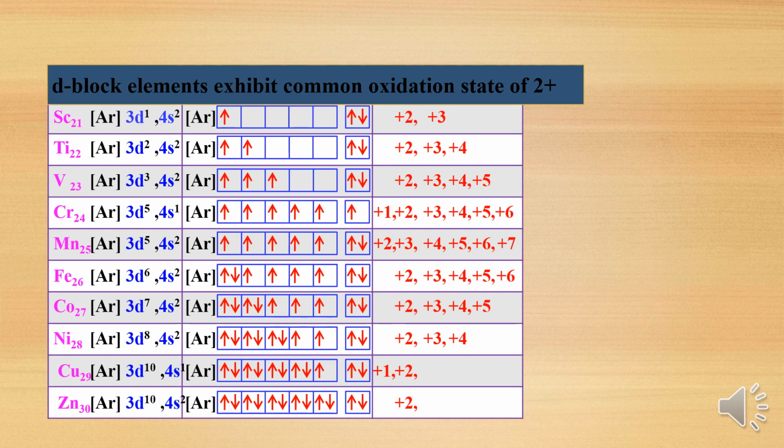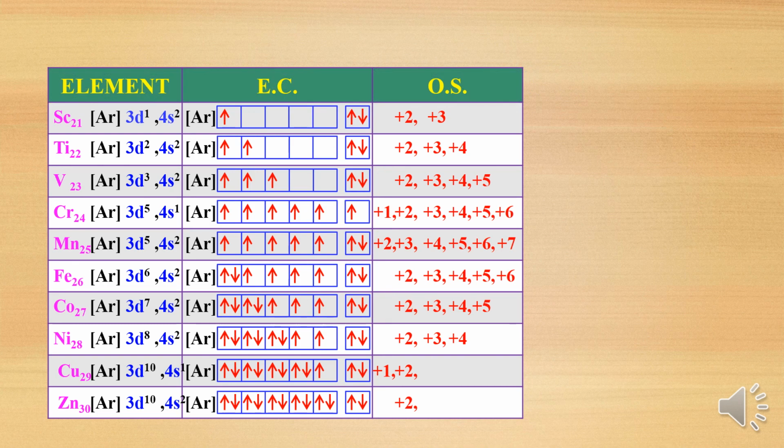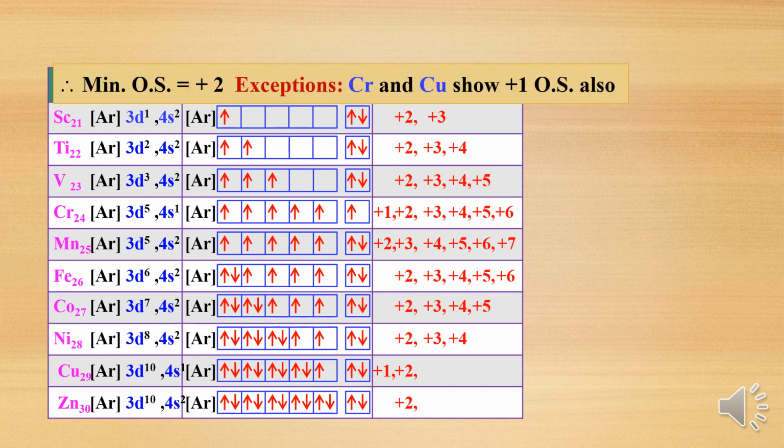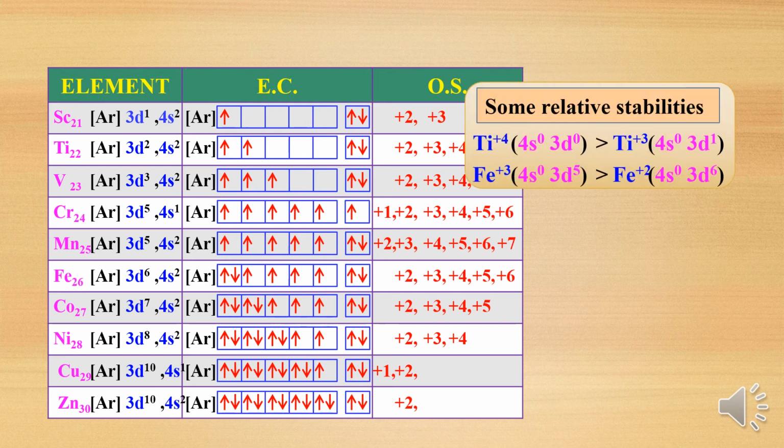Then the common oxidation state of d block elements, that is the 3d series or first transition series, is plus 2. Common oxidation state is plus 2. Other than that, copper and chromium are having plus 1. Remember it.